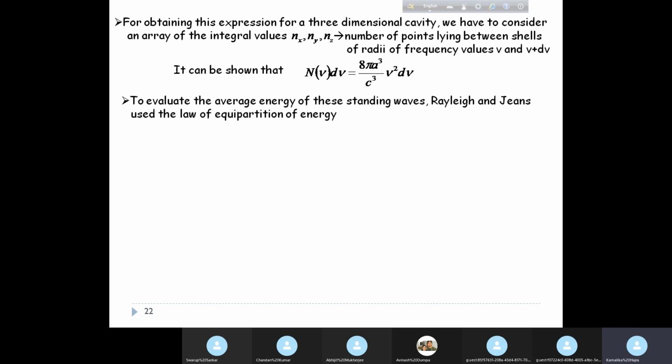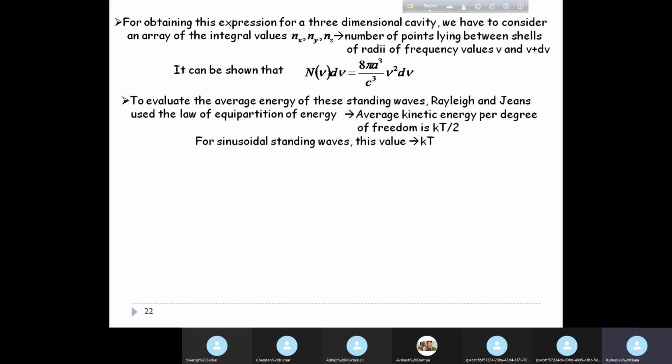Okay. Now to evaluate the average energy of these standing waves, Rayleigh and Jeans use the law of equipartition of energy. We know that all classical particles follow the law of equipartition of energy. And we know that the average kinetic energy per degree of freedom is kT by 2, half kT.